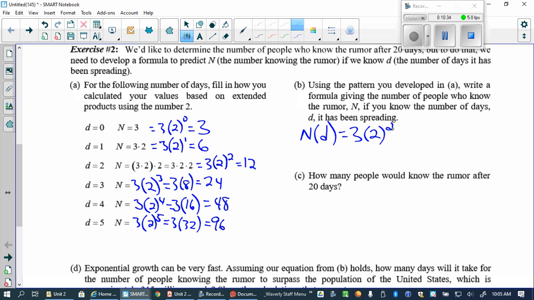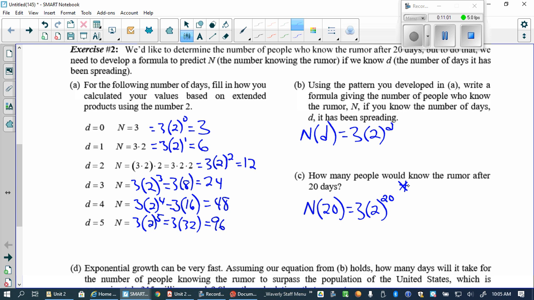So they want to know how many people would know after 20 days. So we put in what? 20. So it would be n of 20 equals 3 times 2 to the 20th power. Now on your calculators, let me show you how you can do that, right? Actually, I want to give you a quick note here first.